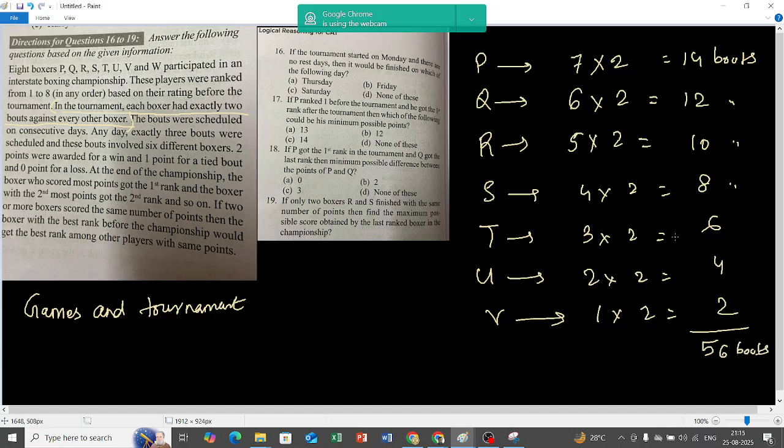Understood? In this entire tournament, 56 bouts are happening. This is the information I got from this statement. Now, the bouts are scheduled on consecutive days, one after the other. Any day, exactly 3 bouts are scheduled, and these bouts involve 6 different boxers. Please try to analyze this information. If exactly 3 bouts are scheduled on any day, how many days will be taken to play these many bouts?